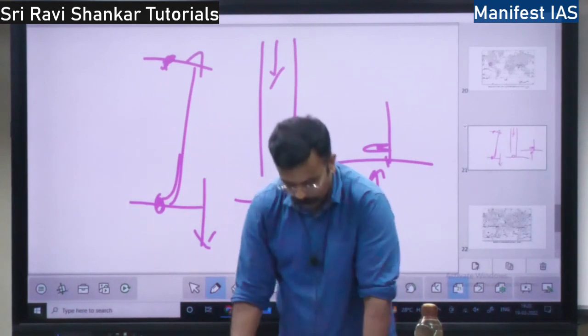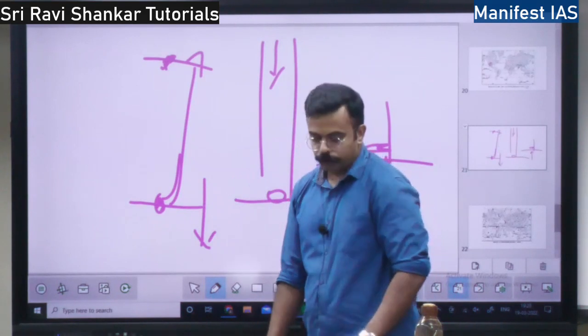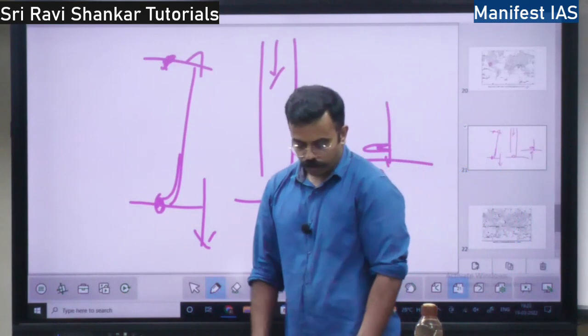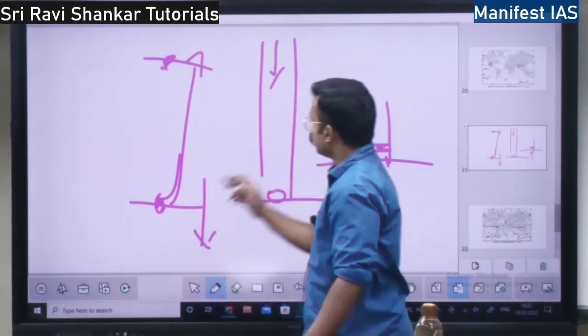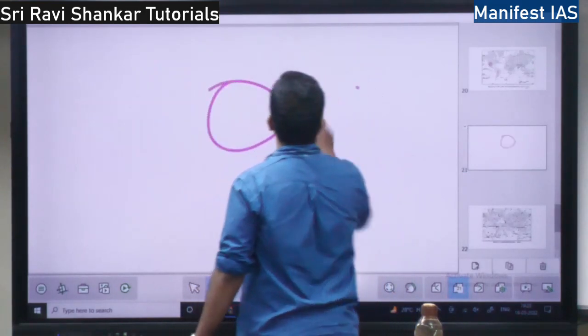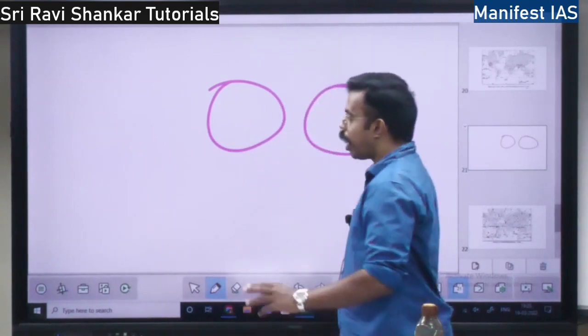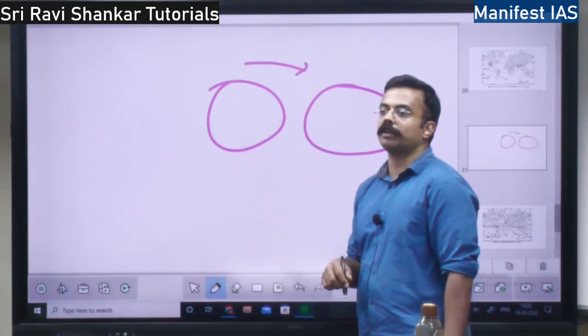Okay, then the last concept of the day is horizontal distribution of pressure. Wind. I told you if there are two places on earth, what determines the direction of the wind and velocity of the wind?